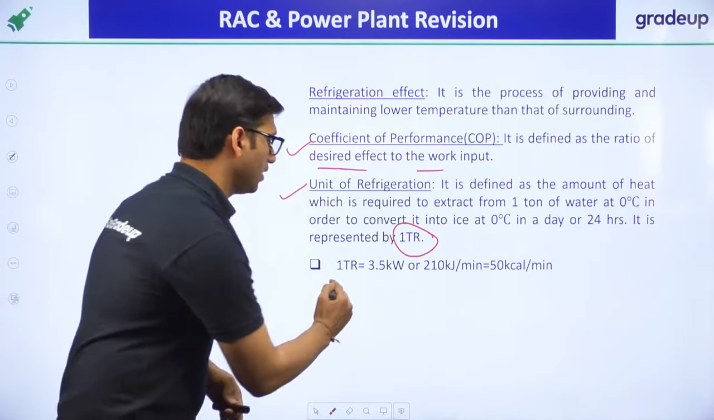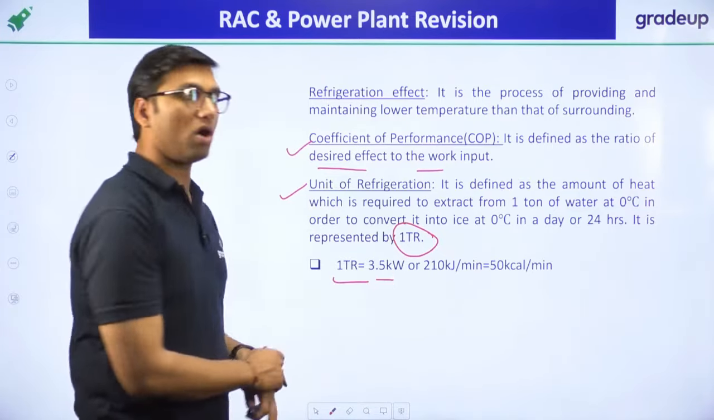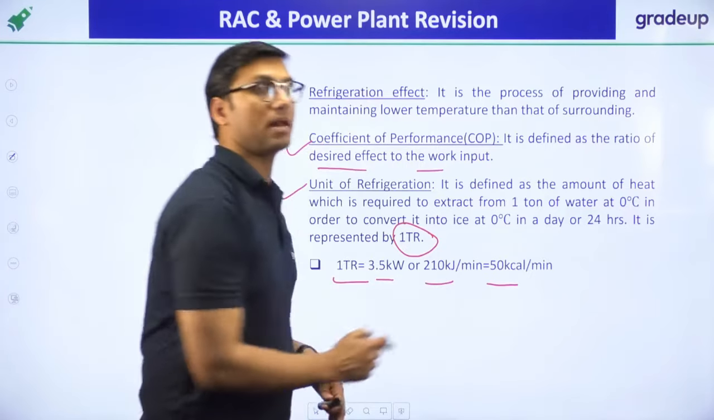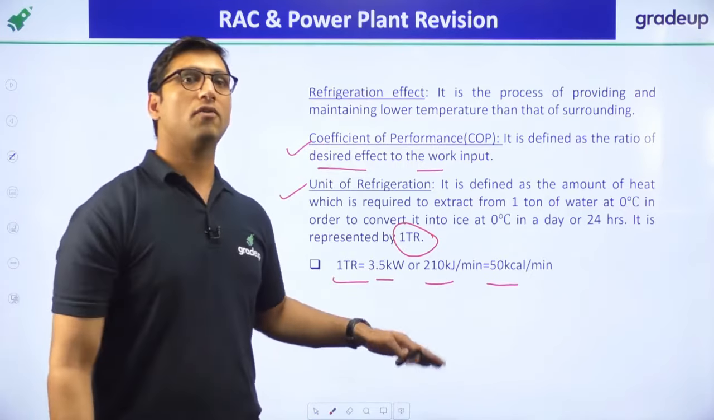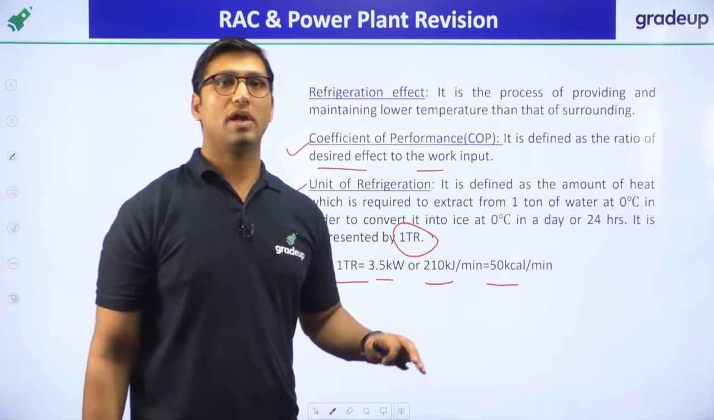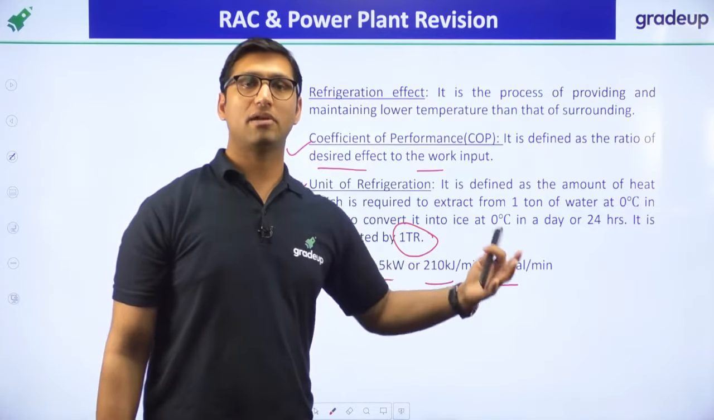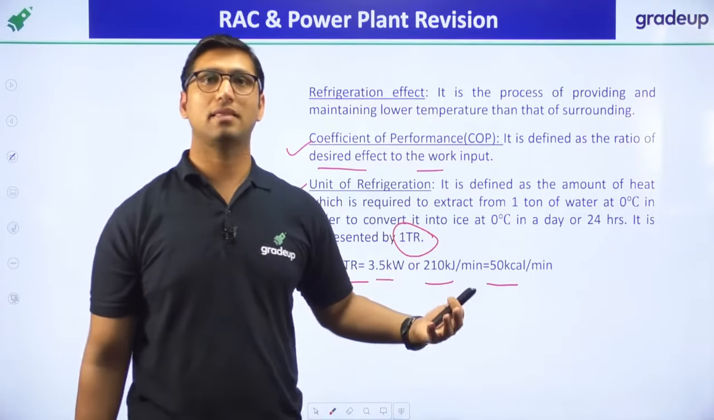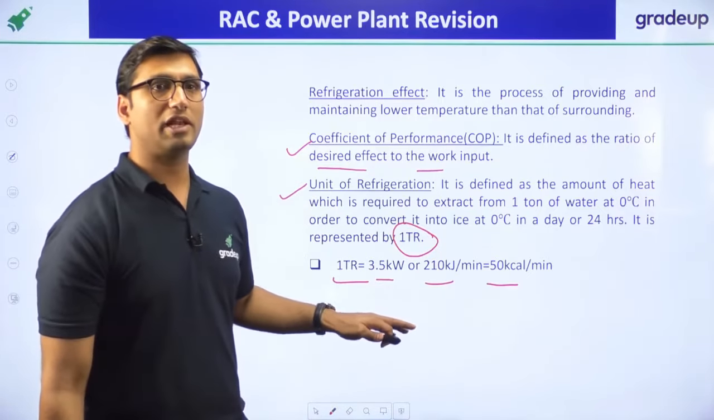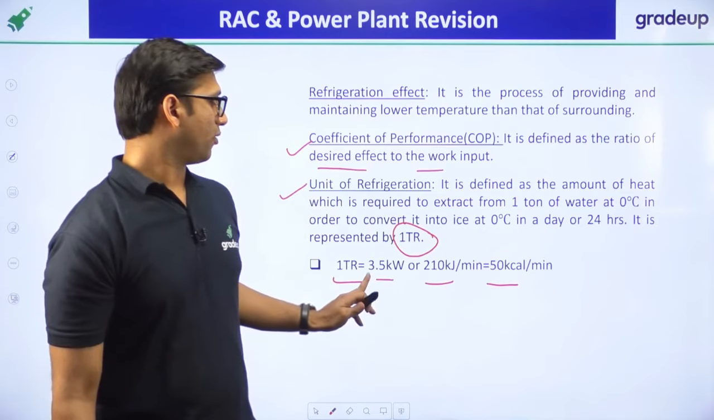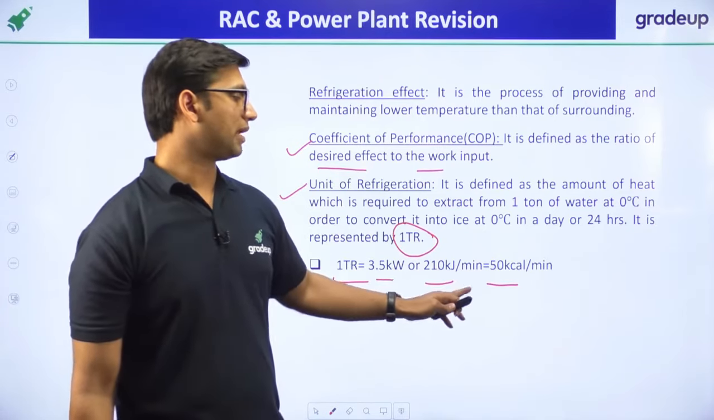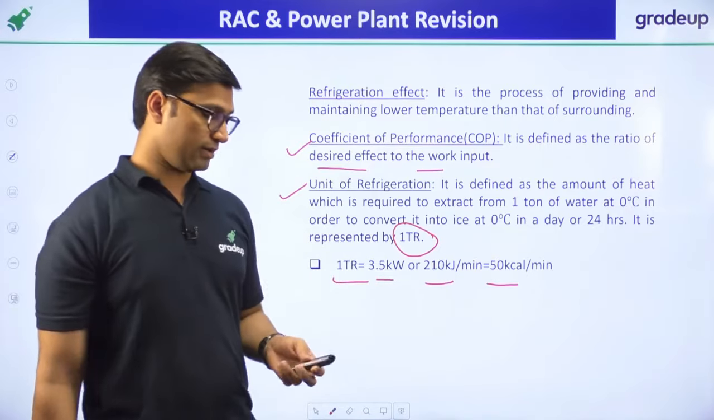And 1 TR is equal to 3.5 kilowatt or 210 kilojoule per minute or 50 kilocalorie per minute. That is the unit conversion of 1 ton of refrigeration. So it's up to you, and it depends on what has been asked in the exam. If they ask you to find the value in kilowatts, then 1 ton of refrigeration will be 3.5 kilowatt or 210 kilojoule per minute or 50 kilocalorie per minute. Okay.